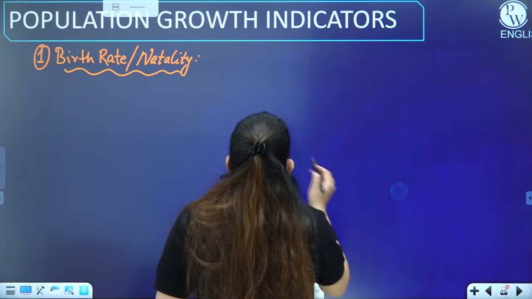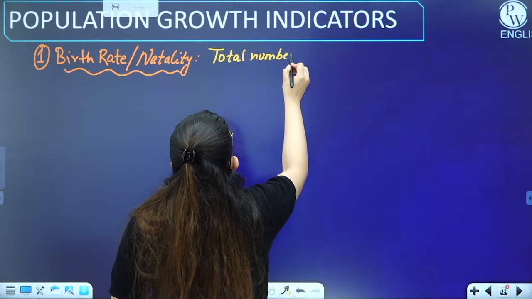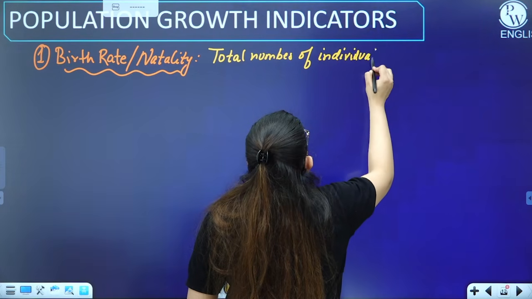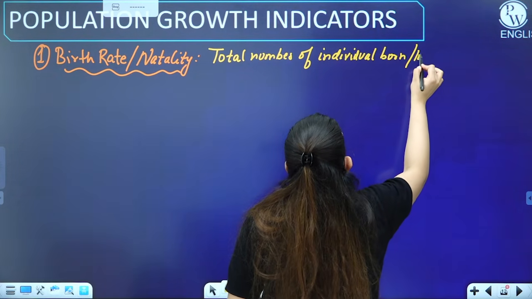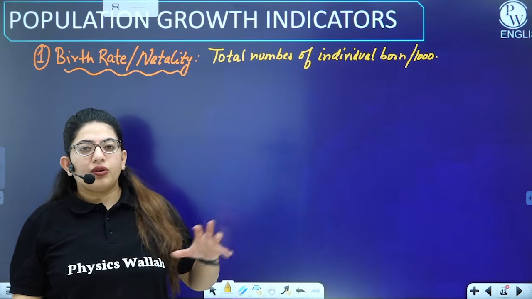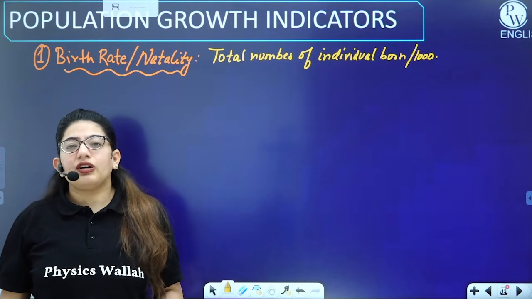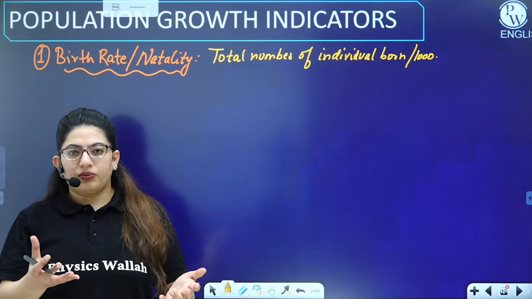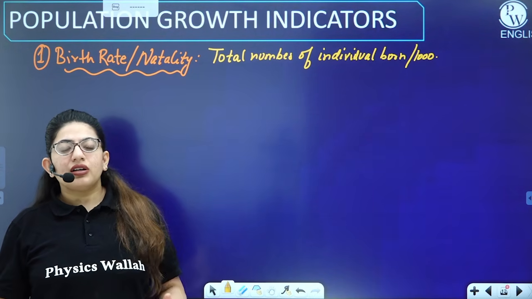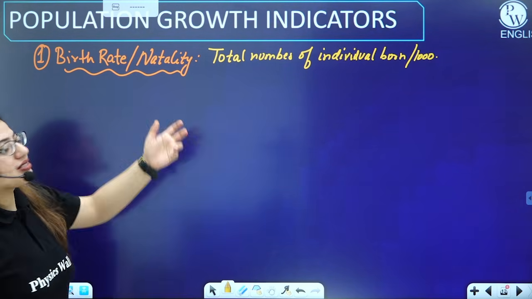So what is a birth rate? The total number of individuals born per 1,000. That's your birth rate, right? If I say the birth rate this year was 20 individuals per 1,000, and maybe next year it's 30 individuals per 1,000, what do you deduce from this? Compared to the previous year, the growth of the population is going to be higher, or I say the birth rate is increasing, right?